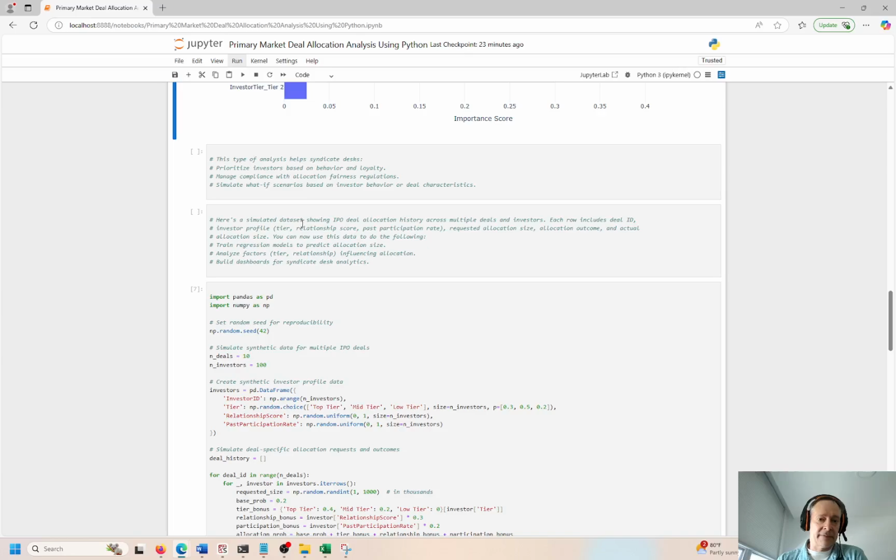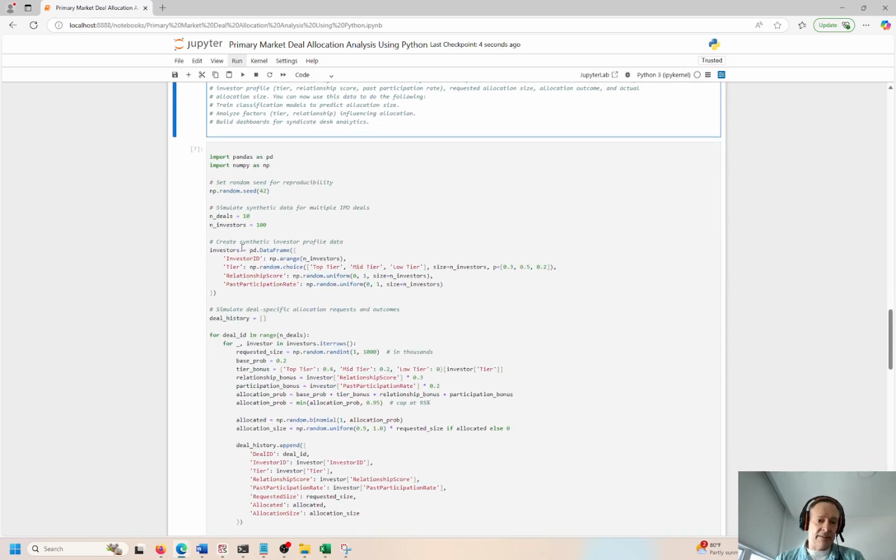Here's the simulated data set showing IPO deal allocation histories across multiple deals and investors, right? The investor profile will show their tier, the relationship score, past participation rate, things like this. We're training the regression models to make predictions. This is actually a classification. That's a mistyping there. Fix that up. Analyze which factors have the most statistically significant predictive capabilities, right? And build dashboards for syndicate desk analytics, right?